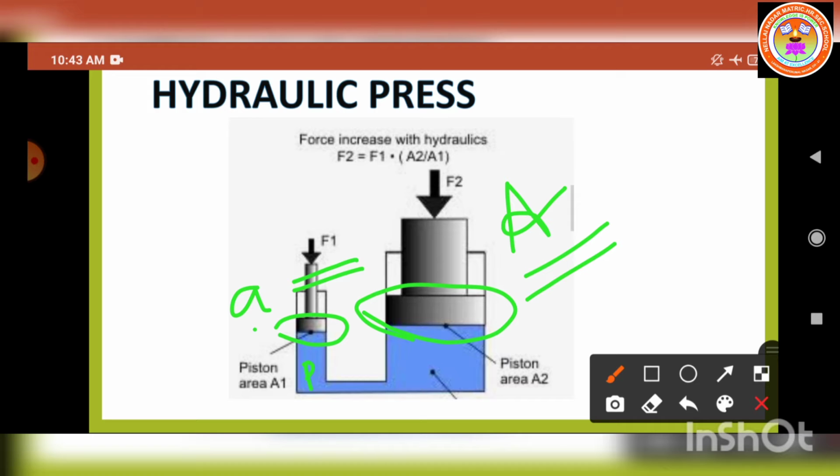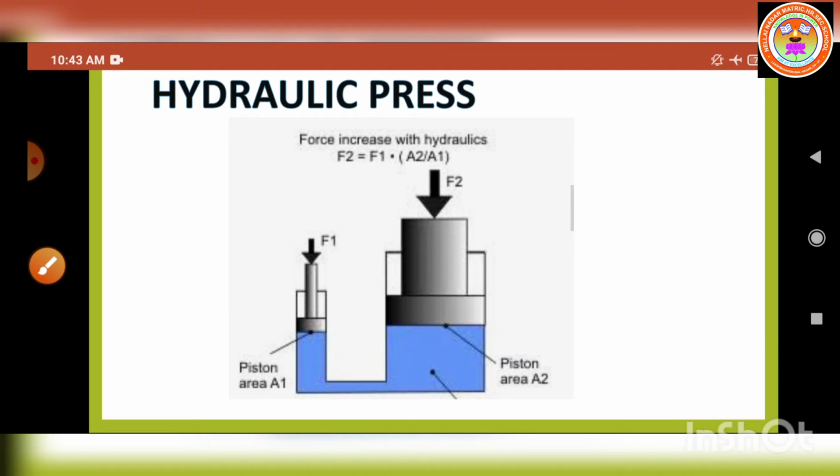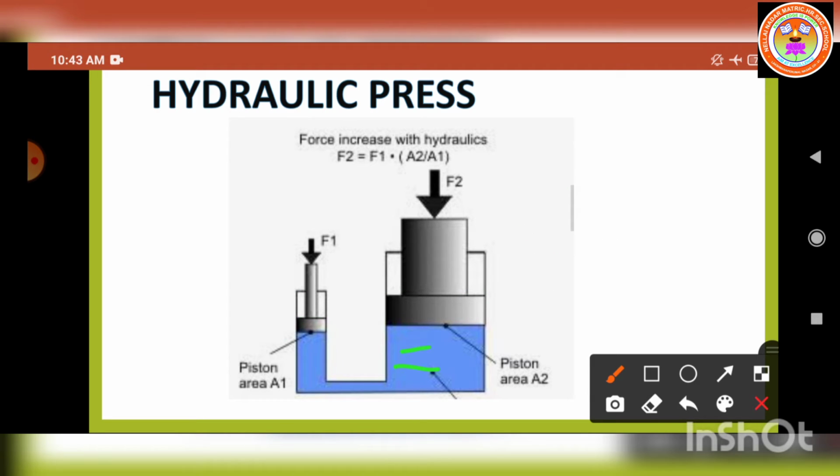According to Pascal's law, the pressure is uniformly transmitted equally to the larger piston.